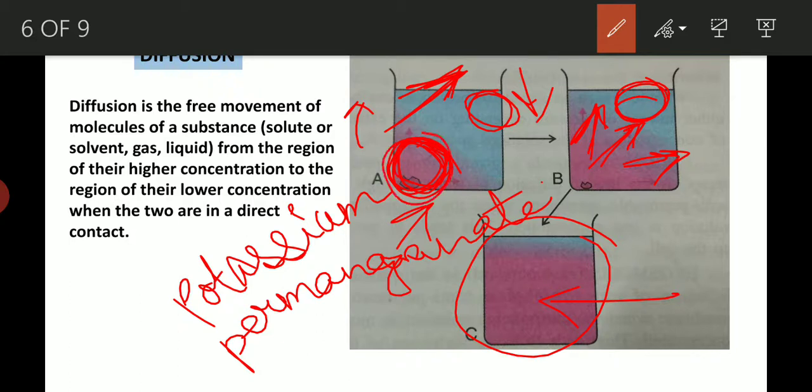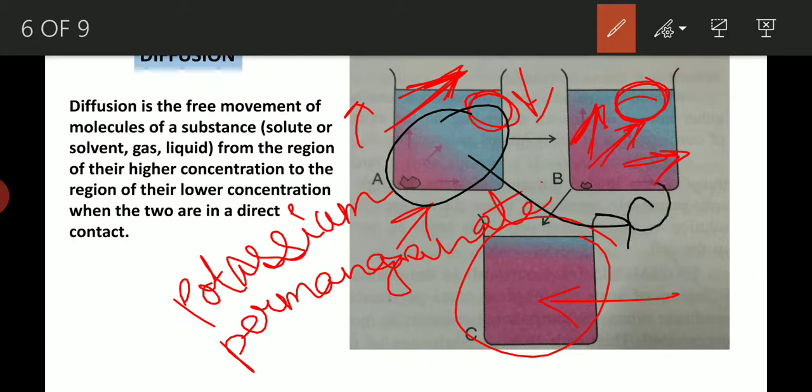So here, where the potassium permanganate crystal is present in the beaker, the dye is higher in concentration, it is present more in amount. So it is moving from higher concentration to a region of the beaker where it is not present, so lower in concentration. Freely it is moving, and these two are in close contact. This way the diffusion occurs.